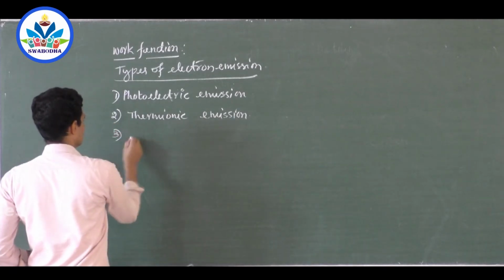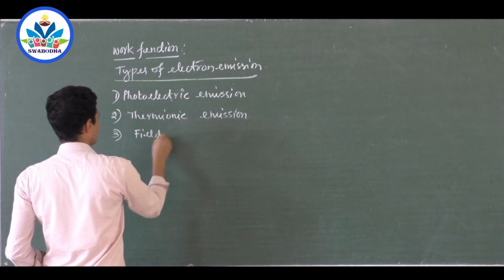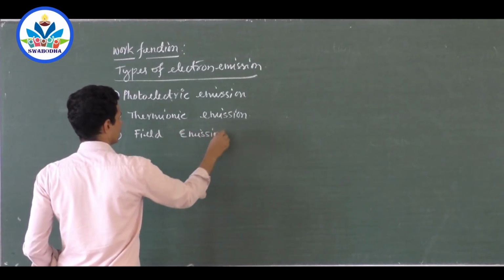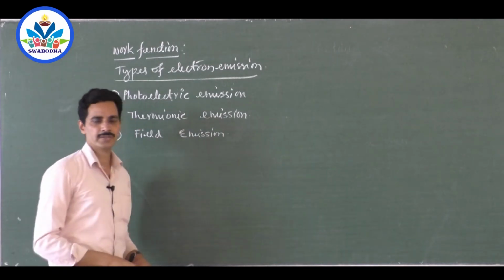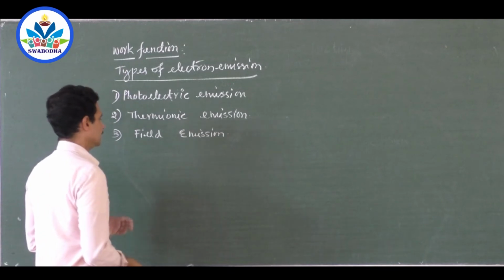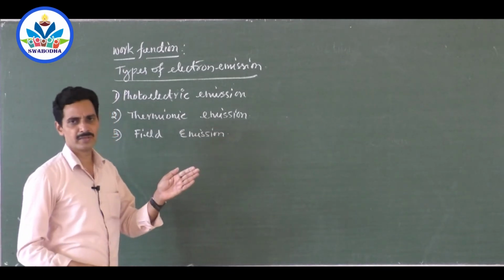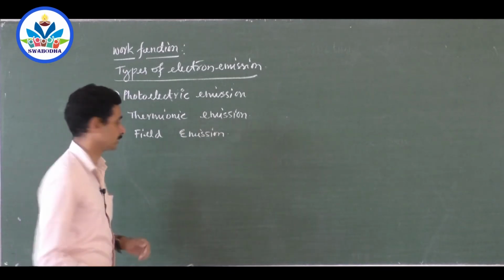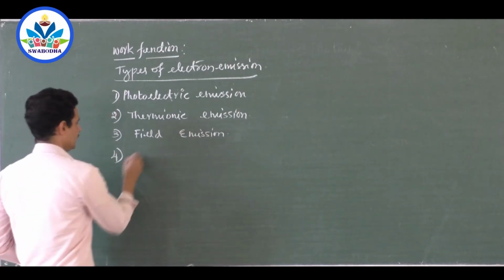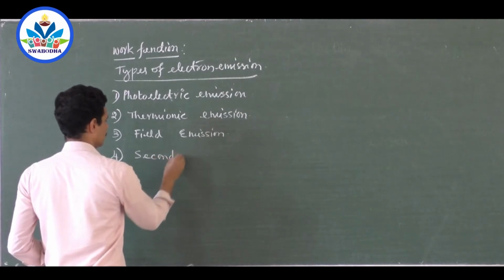And third one, supply the energy in the form of electric field and magnetic field and remove the electrons from the surface of a metal. Electric or magnetic field. So that will also remove the electrons from the material. That is, suppose you hold a material in a very strong electric field, electrons may come out. So that is field emission. What about the last one? Secondary emission. Just now I have told.